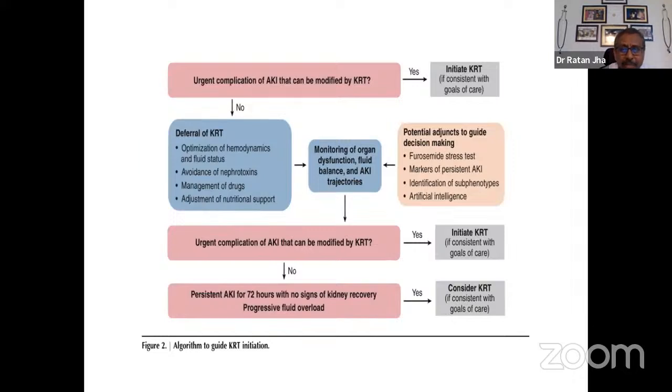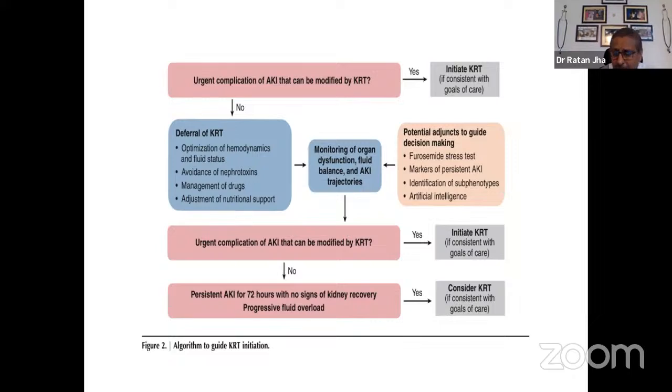And this slide highlights how to go about it. If we find there is an urgent complication of AKI in the background of CKD which can be modified, then we should go for dialysis, like hyperkalemia, pulmonary edema, or seizure because of the uremia. But if it's not, then we try to support the patient with fluid balance and other things like infection management. And based on the furosemide stress test, given after BP is maintained, we see whether he is passing urine or not. And if that is not happening, the person is definitely going to get an urgent indication subsequently over time, which has to be dialyzed.